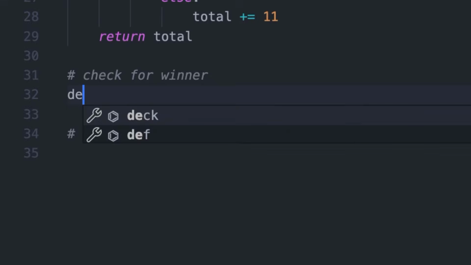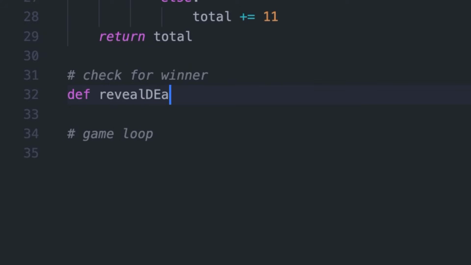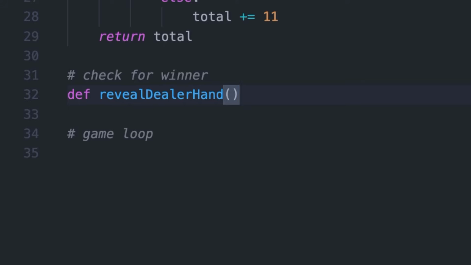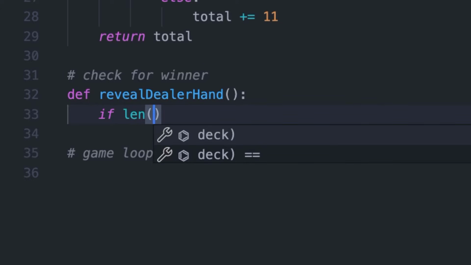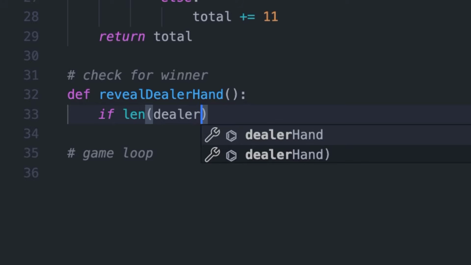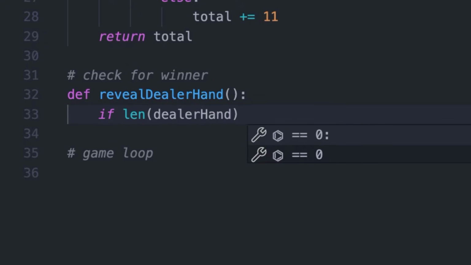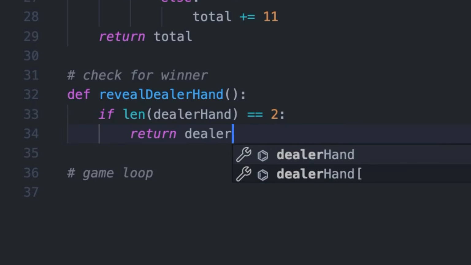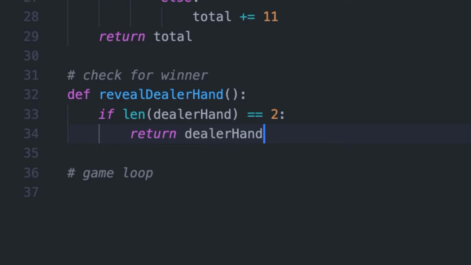All right, so let's just call it reveal dealer hand, and I don't think we're going to need any arguments for this. So now this is what we're going to do. Let's say if the length of dealer hand is equal to 2, then let's return dealer hand bracket 0.